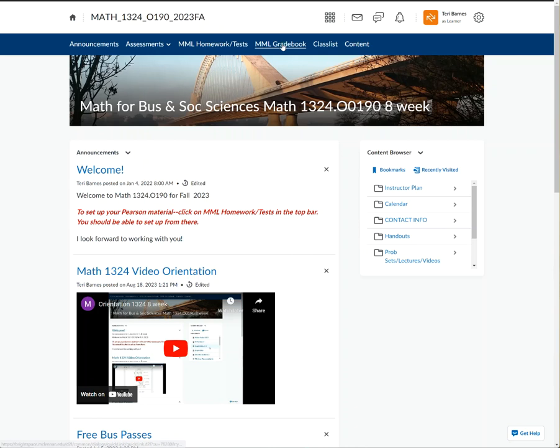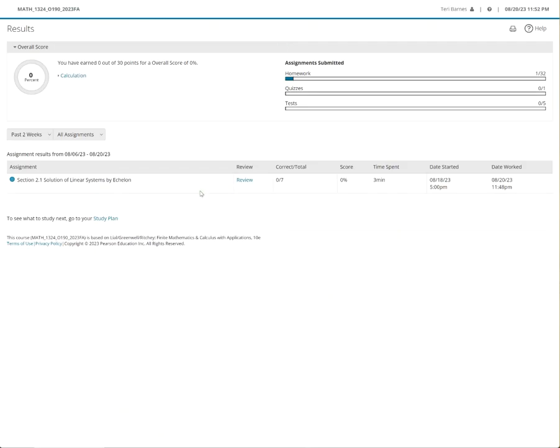The other thing that you can look at is your MML gradebook right here. And all of the things that you have tried will show up here. It'll show your grade. It'll show when you worked it. And this little bar graph will start changing. It shows how many assignments you've done. So you have 32 homeworks, 1 quiz, which is the final, and 5 tests. And your overall average will be right here. So you can always see where you stand any moment, okay?